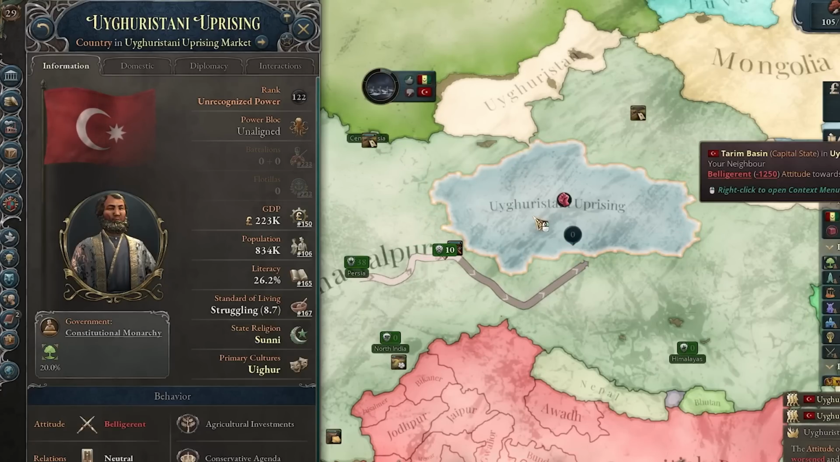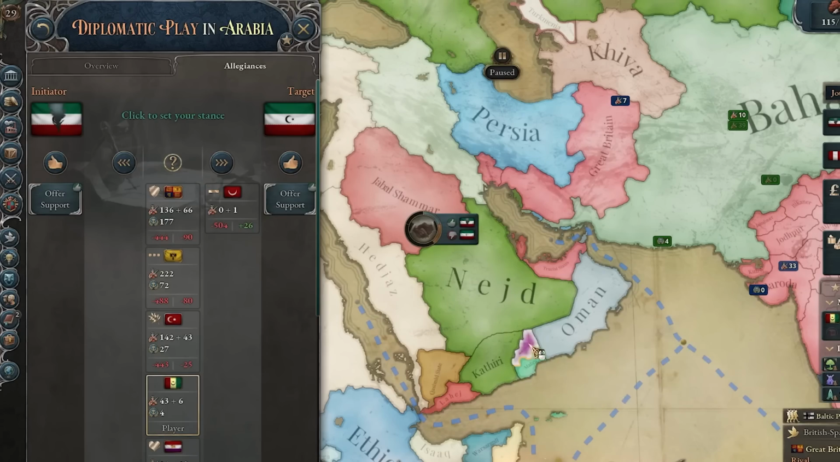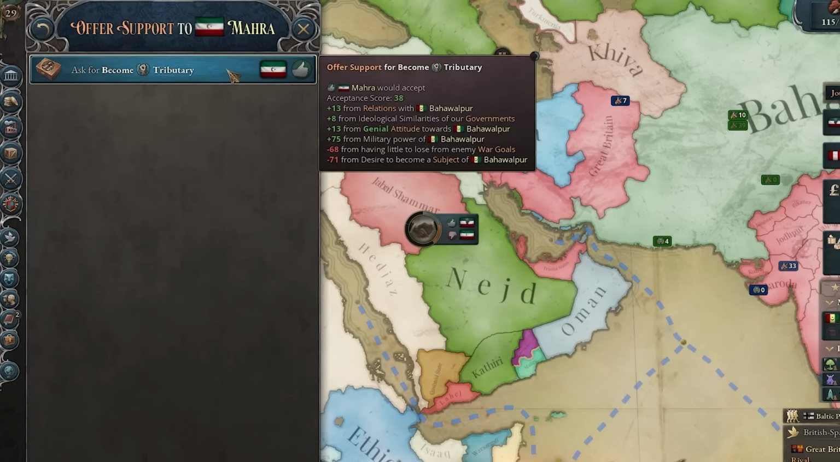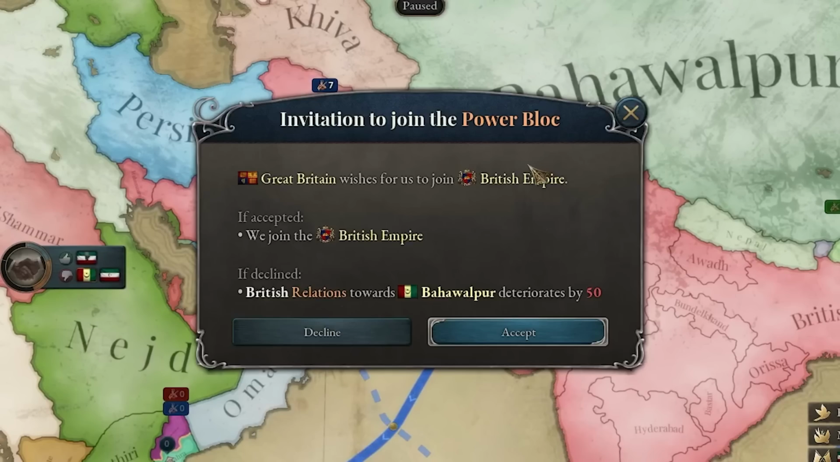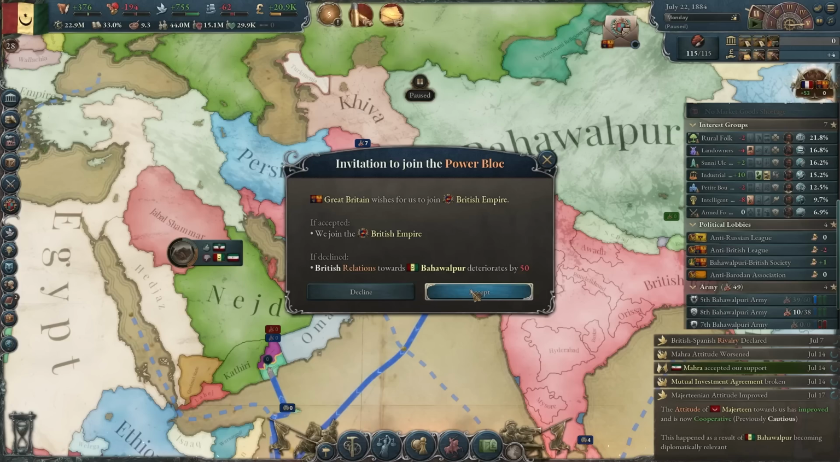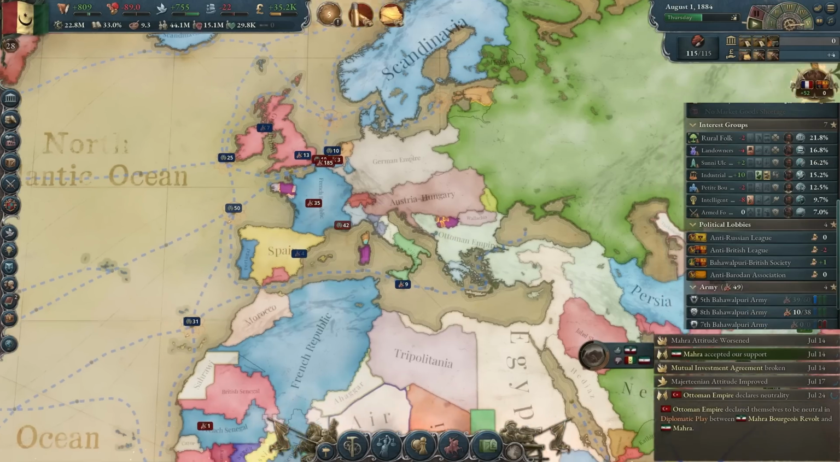And now the Uyghurs want to secede all of a sudden. Okay, now those guys in Yemen are having a revolt, and they are actually willing to become my tributary if I help them. Sure, I don't see why not. And now Britain is inviting me back into the power bloc. They just can't make up their mind. Okay, I guess I'm back. I don't know for how long though.